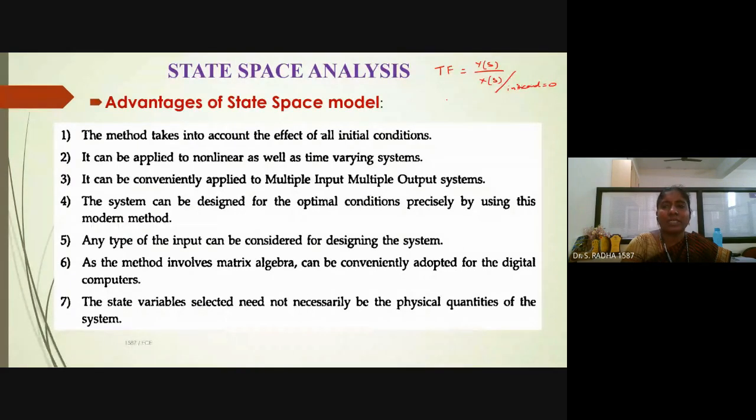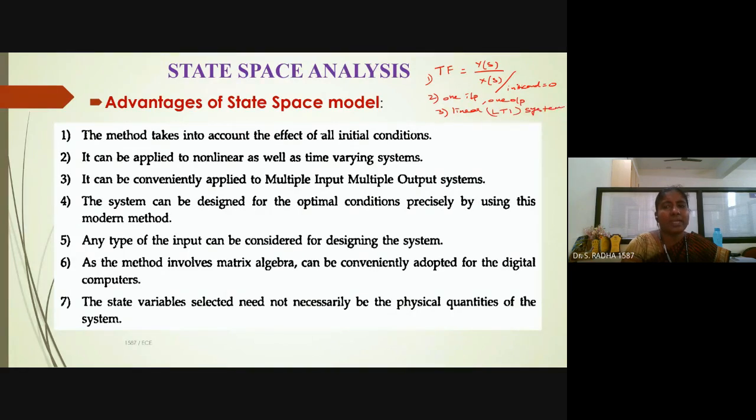So transfer function can be applicable only for single input, single output at a time. That's why numerator one output, one input, though the system is having multiple inputs, multiple outputs. So the transfer function, first thing is initial condition 0. Second thing, it can operate for only one input and one output at a time. And then it is applicable for linear systems only. It is applicable for LTI systems only.